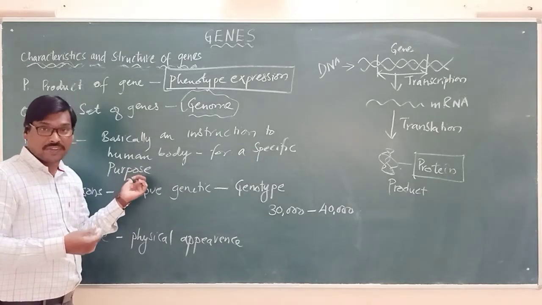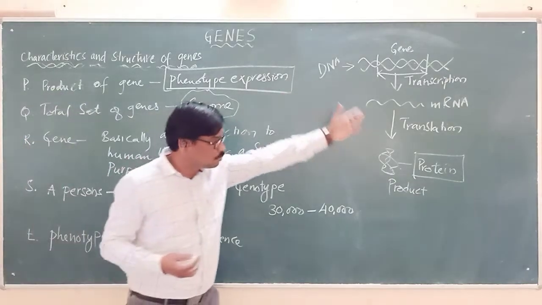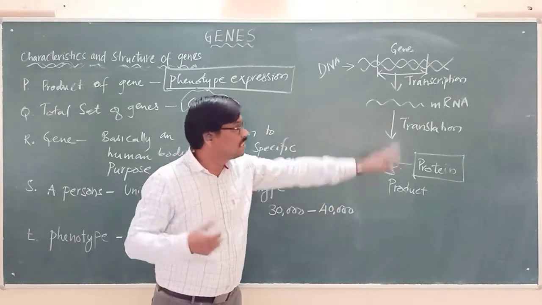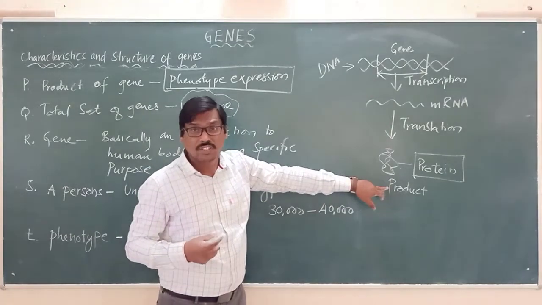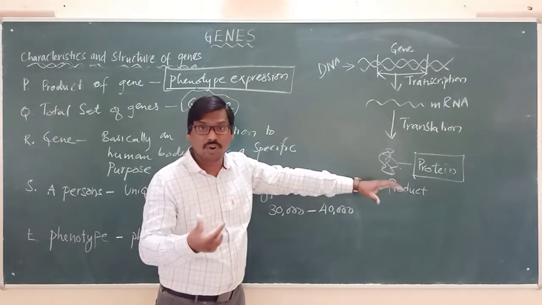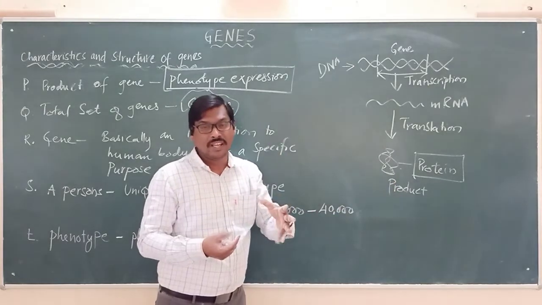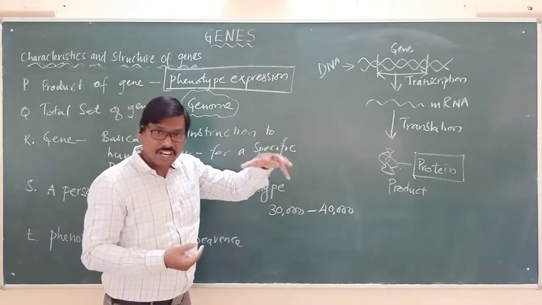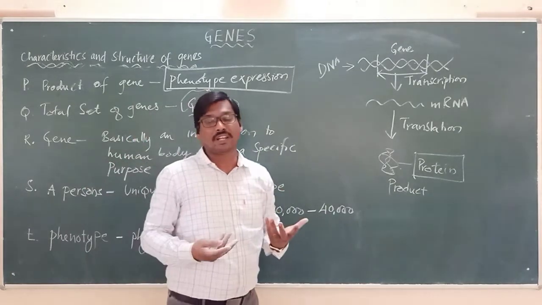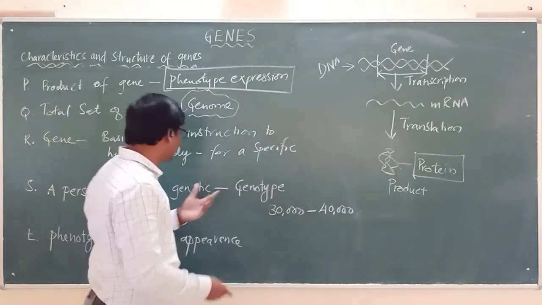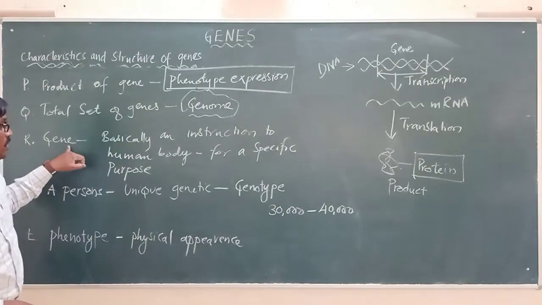For a specific purpose. So here, this is one purpose. Gene is giving one instruction to produce one product. The product must and should be produced. It is for a purpose, so that that particular individual will be expressing that particular characteristic. So for that purpose, the gene is responsible.